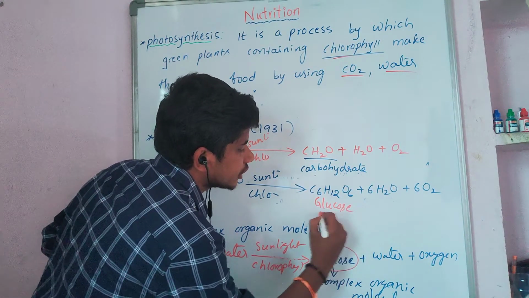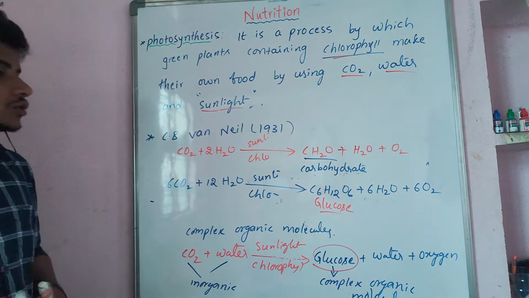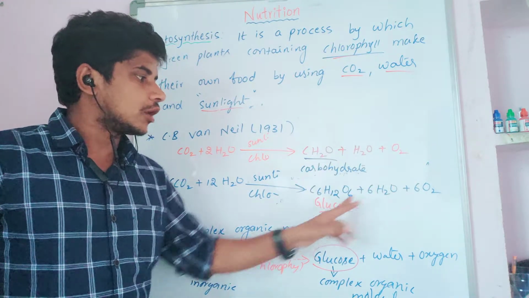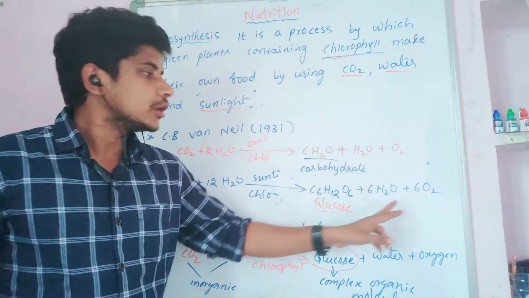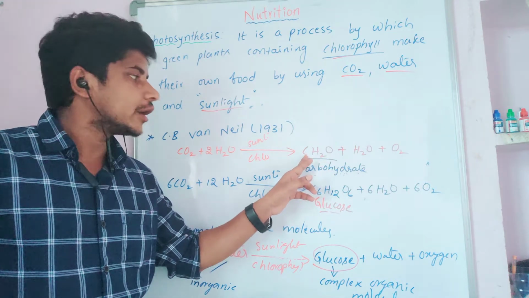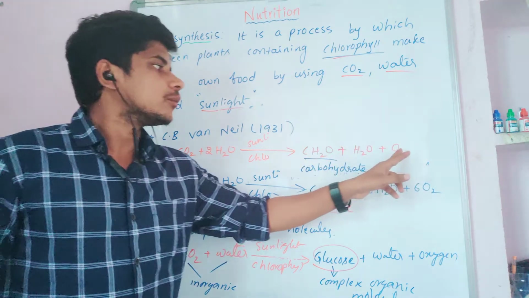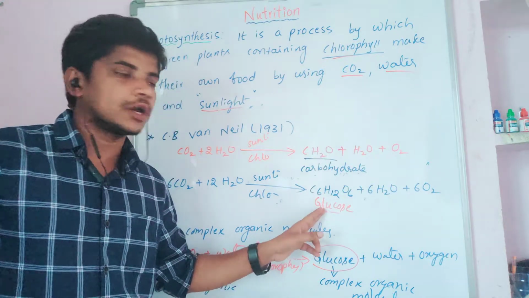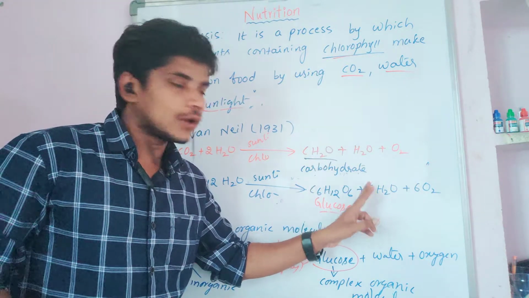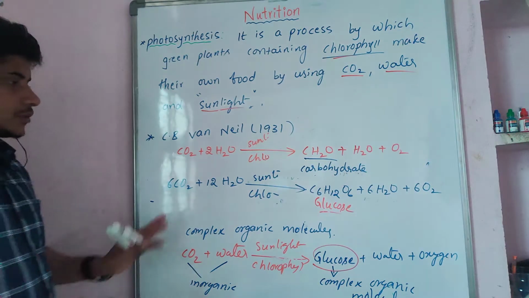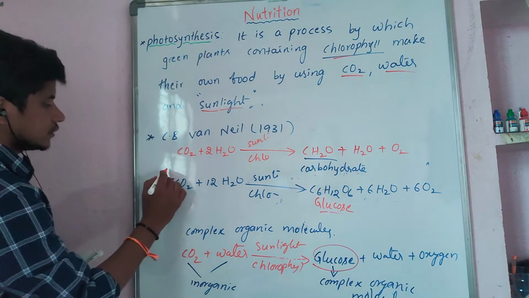This is a stable form. If one carbohydrate is formed, 1 water and 1 oxygen are formed. If 6 carbohydrate molecules form one complex glucose molecule, then 6 water molecules and 6 oxygen molecules are also released. This is the balanced equation for photosynthesis.